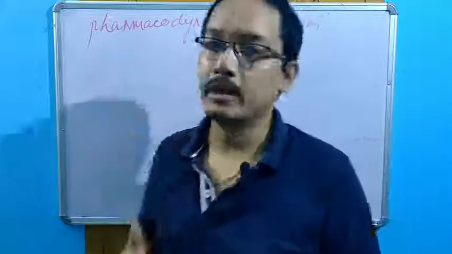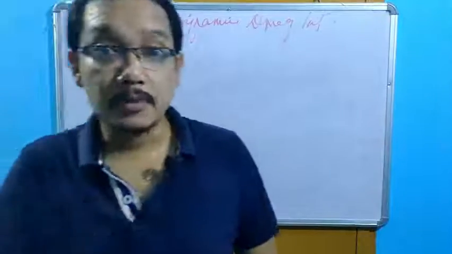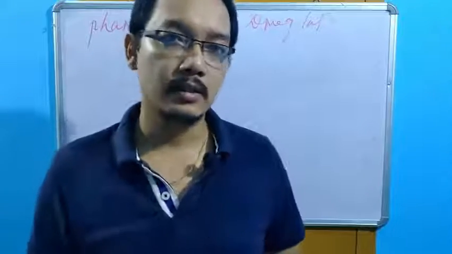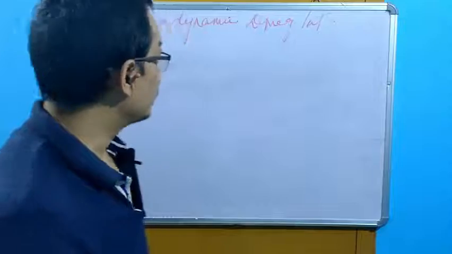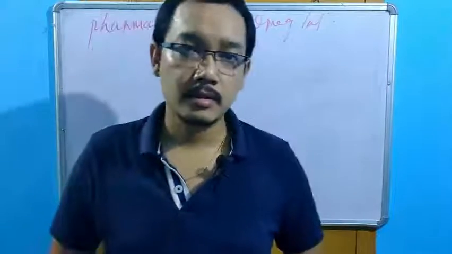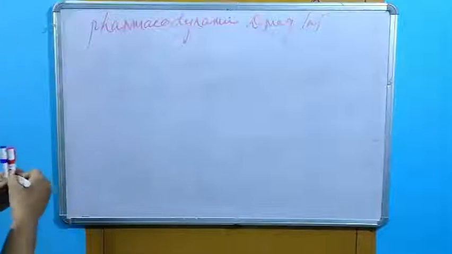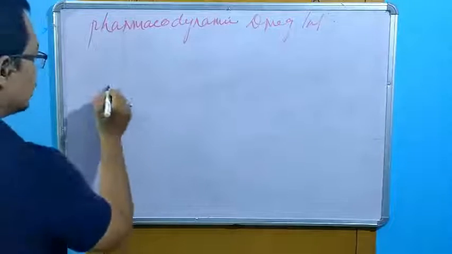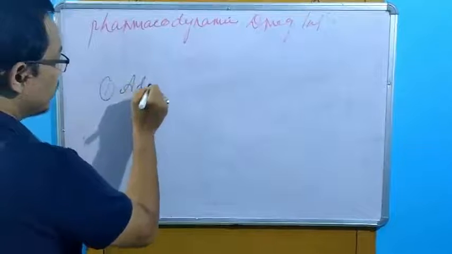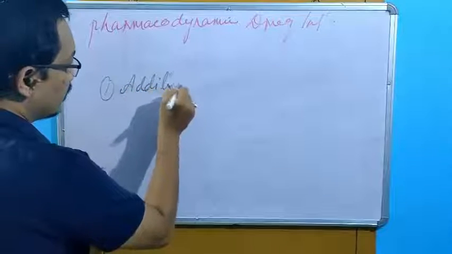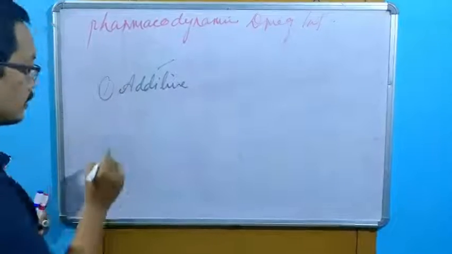Receptor, agonist, antagonist, these come under pharmacodynamics. So how do pharmacodynamic drug interactions occur? Number one, additive effect.